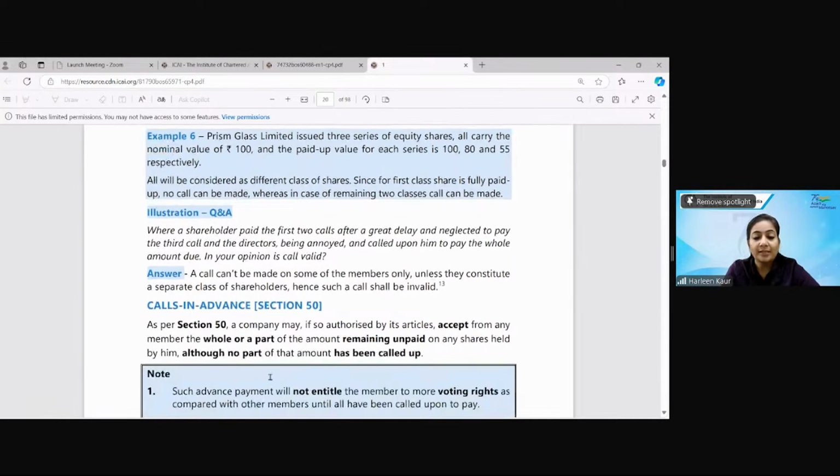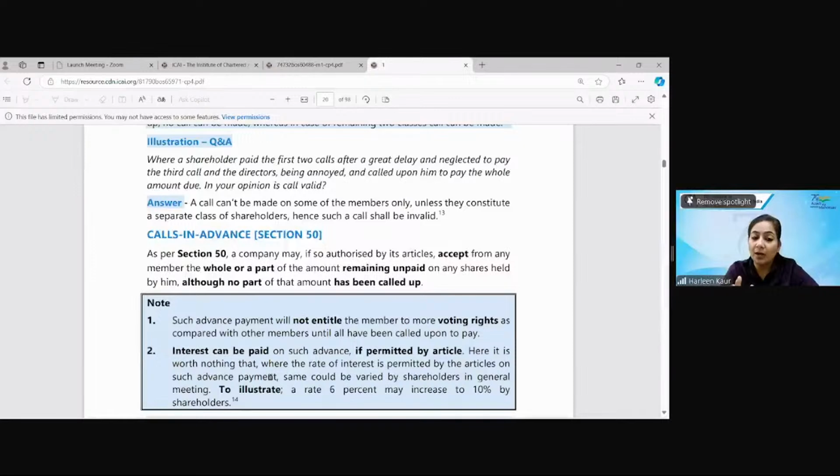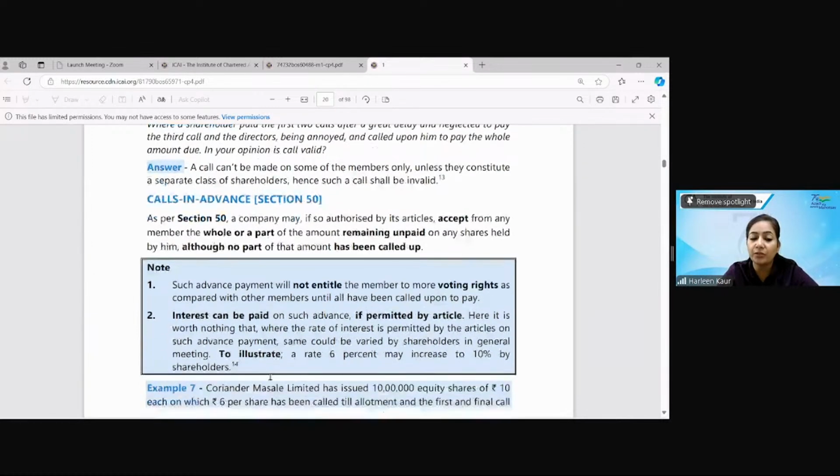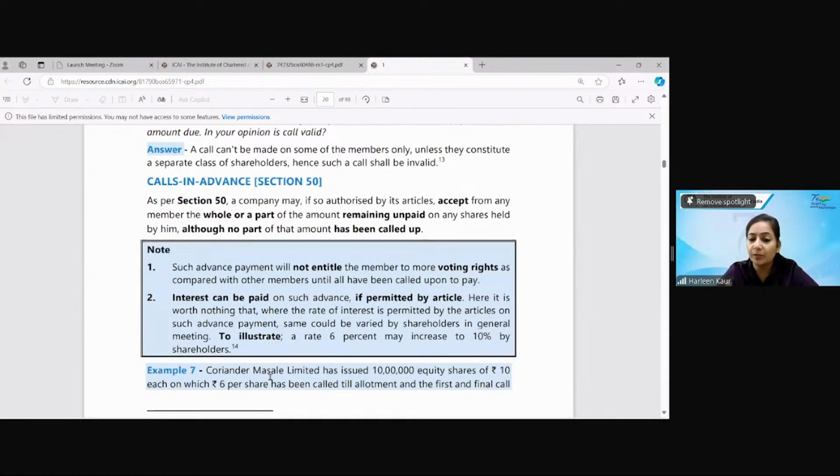Calls in advance, Section 50. If you have called for advance money, do you need to pay interest on this advance amount? Tell me. Only if the articles permit. Very good. The rate of interest is as permitted in the articles. The same could be varied. To illustrate, 6% may increase to 10% for the shareholders. So whatever rate has been given as per the articles of association of the respective company.